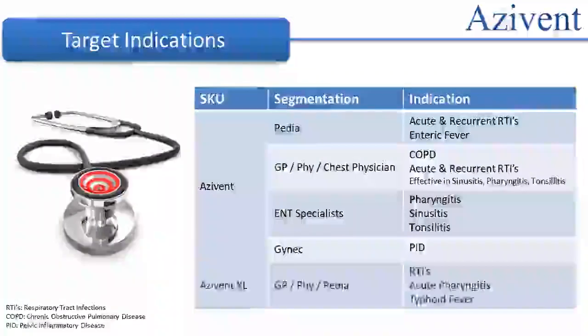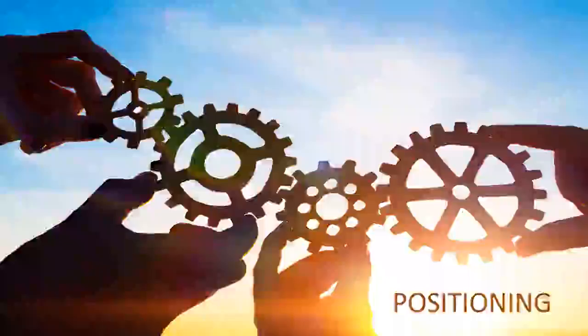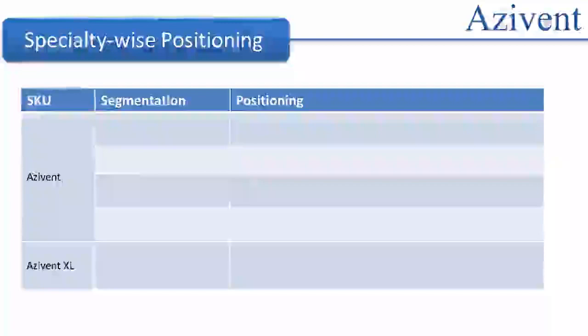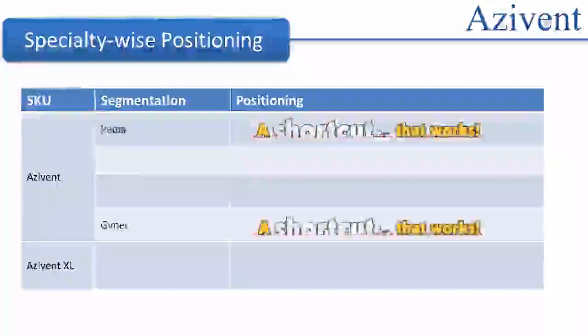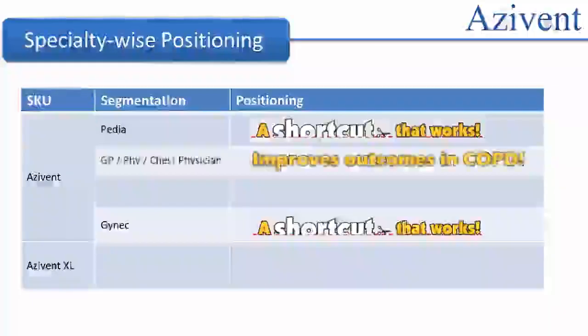For Azivent XL, we will target the GPs, physicians, and pedias, and the indication would be respiratory tract infections in higher body weight children, acute pharyngitis, and typhoid fever. Now, let us revise the positioning statement for each specialty. For pedia and gyne, the positioning statement is a shortcut that works as it gives the advantage of once daily dosing.